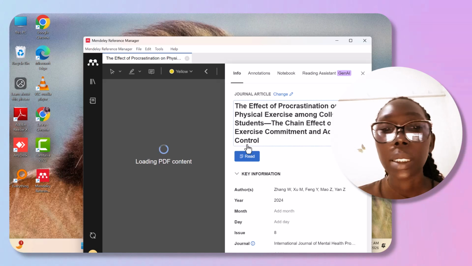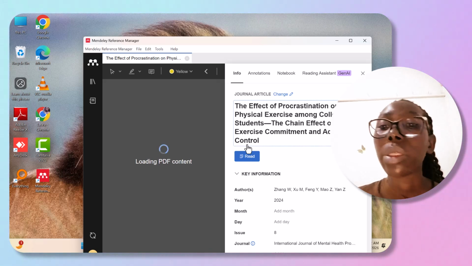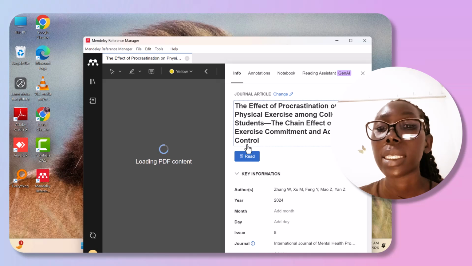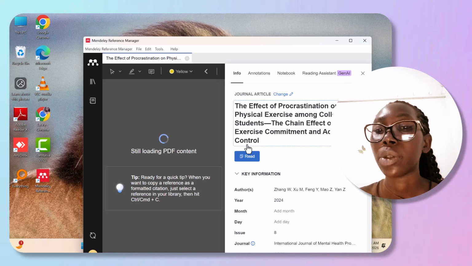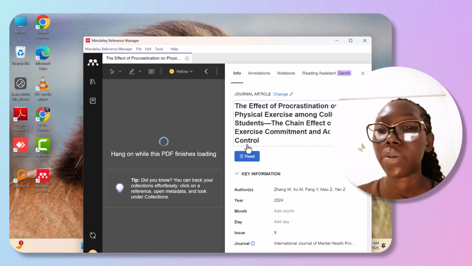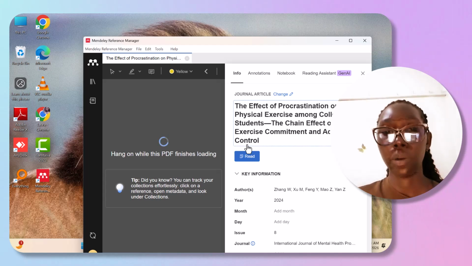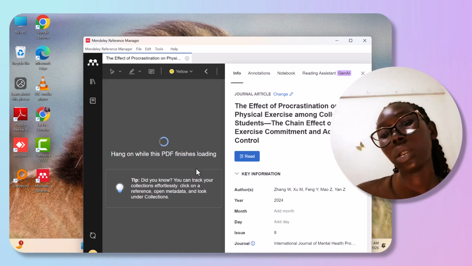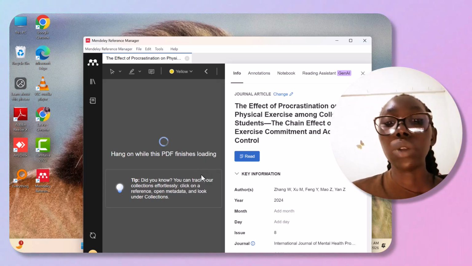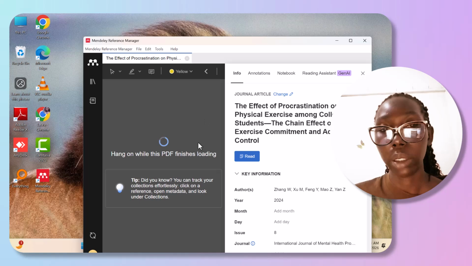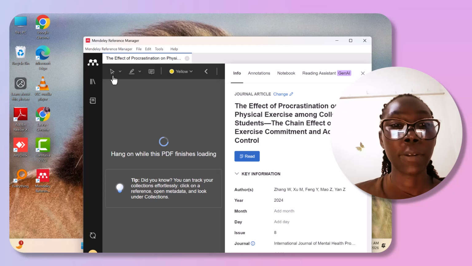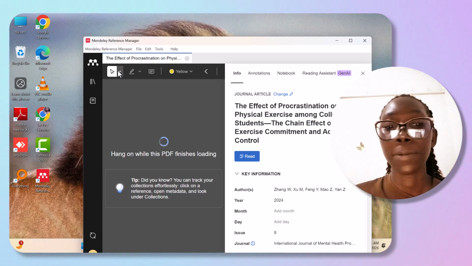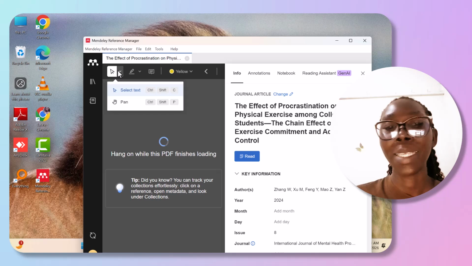Once you click on read, a PDF with this article, with that topic, the effects of procrastination on physical exercise among college students, the chain effects of the exercise and commitment of the action. So once you want to read, the PDF is going to load from here, and we read detailed work from here. And that is going to take a lot of time. So this is the basic what you do.